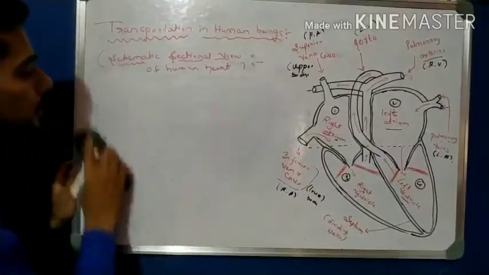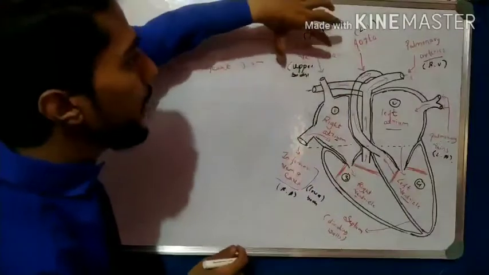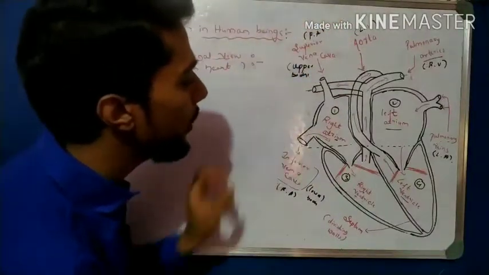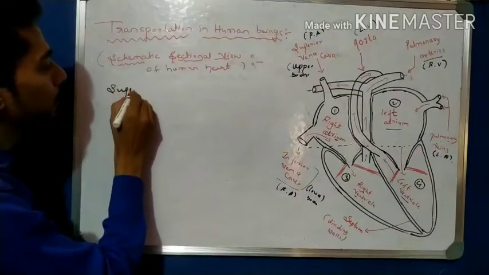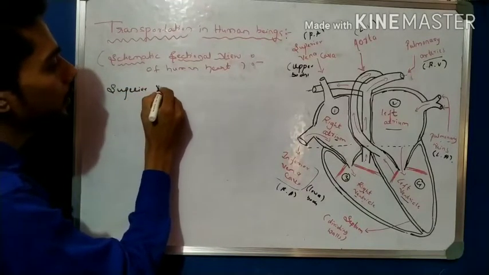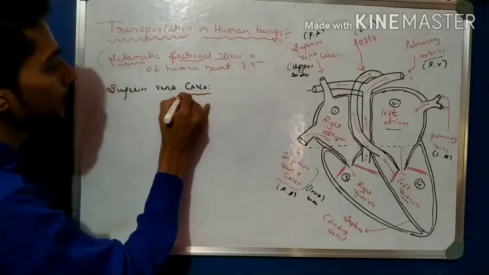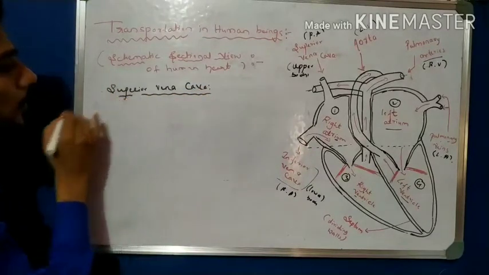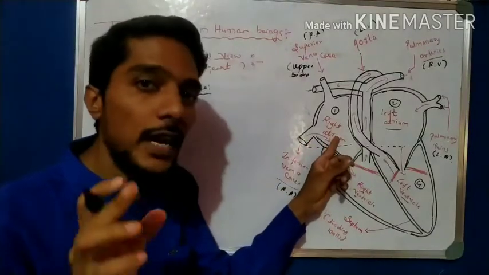After the chamber study, now come to another topic, that is the superior vena cava and inferior vena cava. So first, the point about the superior vena cava. What does it mean? See, observe one by one. We study the right atrium, which carries which type of blood?